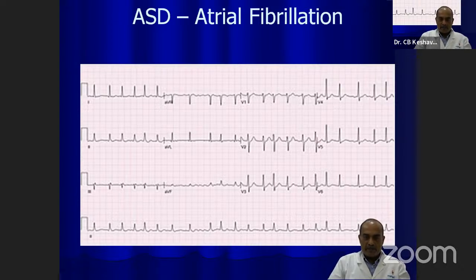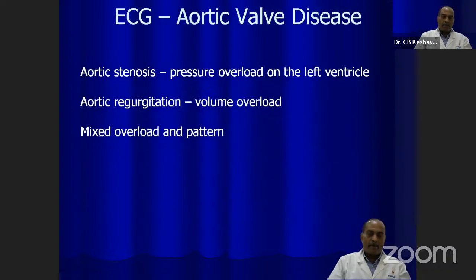Like I said in the last class, the rhythm is fast, narrow and irregular, and it is a sustained rhythm. Whenever you see a fast, narrow, irregular tachycardia, you can close your eyes and say it is atrial fibrillation. So that is about the ASD.